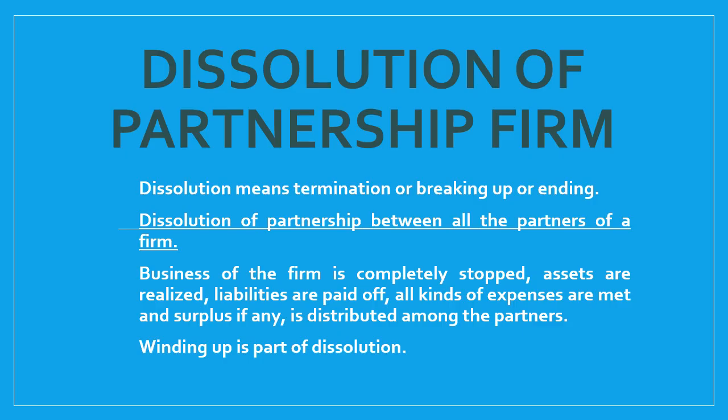Whenever there is any change in the relationship of the partners due to admission of a new partner, retirement of an existing partner, change in the profit sharing ratio, death of a partner or insolvency of a partner, then basically it is known as dissolution of partnership or reconstitution of the firm. In all these cases, the business of the firm continues. Important here is that the business doesn't shut down. The firm continues, only the relationship changes. That is why it is known as reconstitution of the firm or dissolution of only partnership.